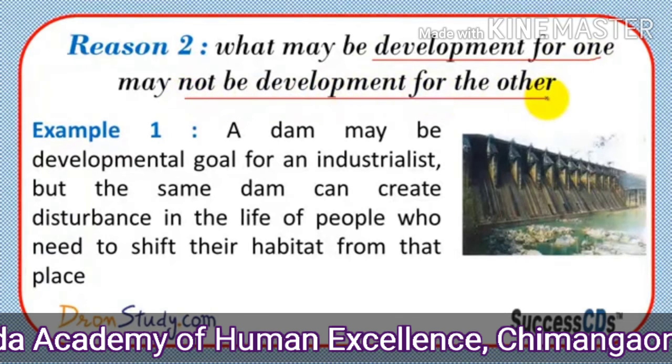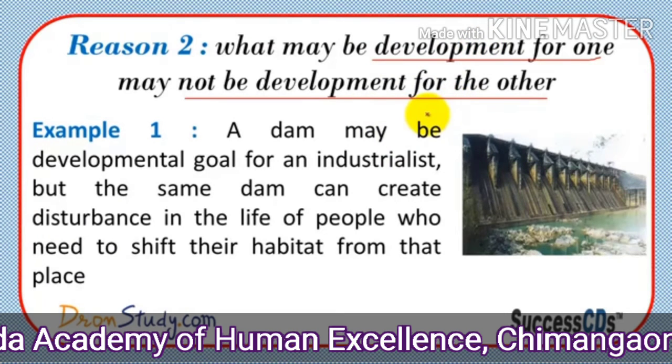Reason 2. We'll see now what may be development for one may not be development for the other. As the examples we have seen earlier, one development is for one person, but that development is not for another person.